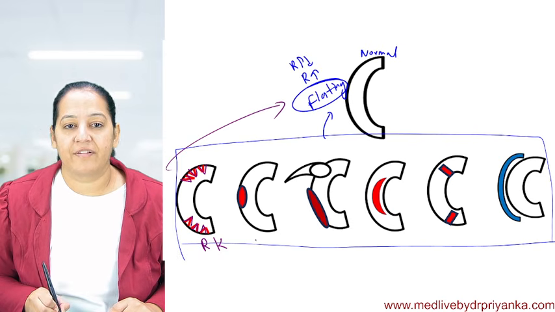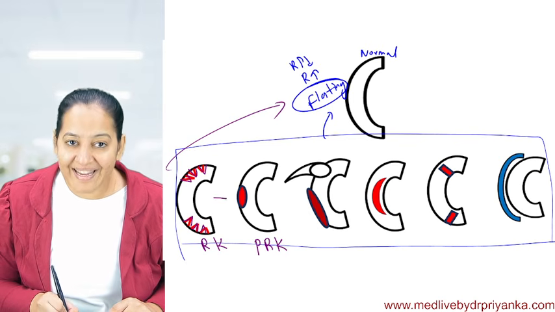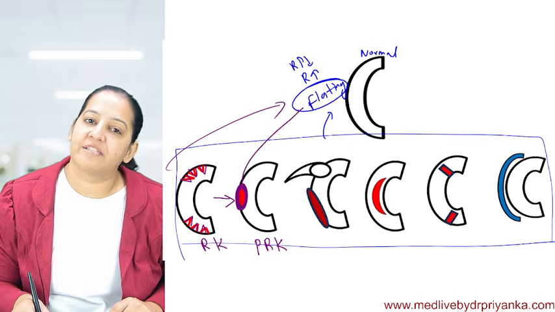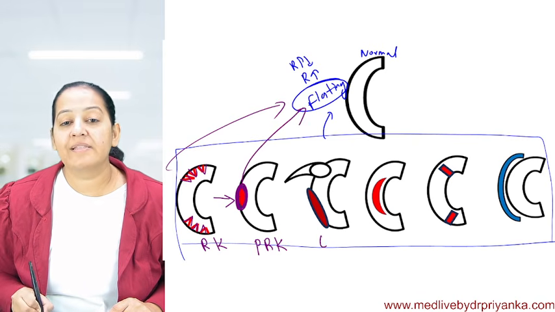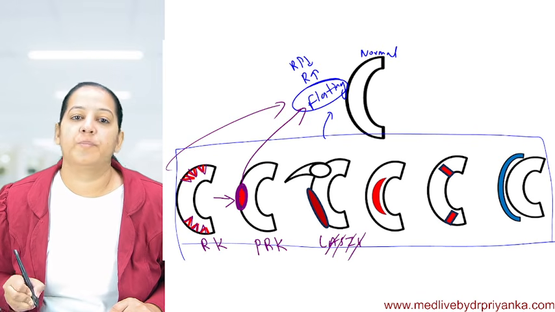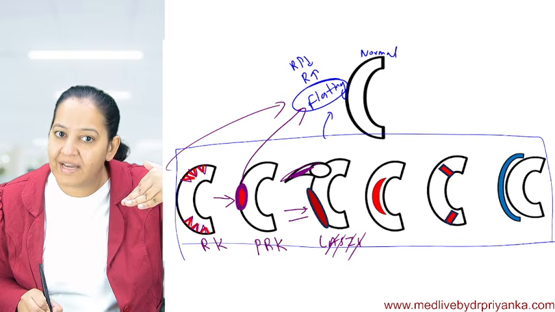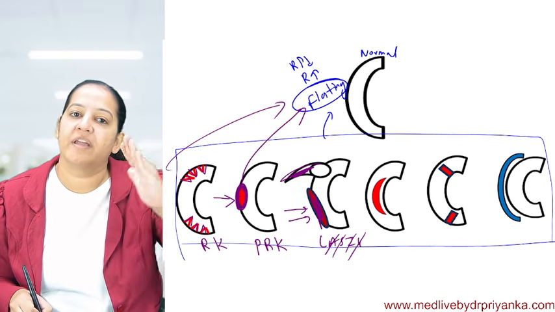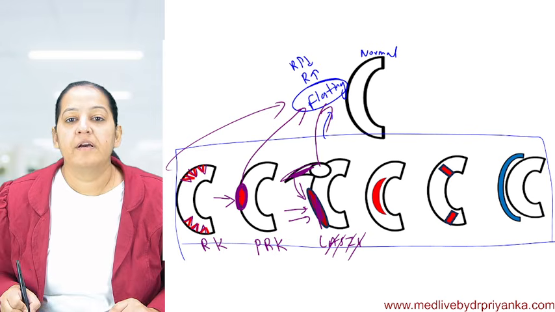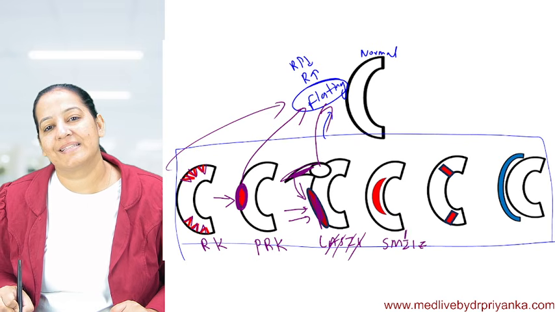The second is PRK, photorefractive keratectomy, in which we are using laser to ablate the anterior portion of the cornea, which is causing flattening of the cornea. The third is laser in situ keratomileusis. Here, first we are taking a flap out, then we are putting the laser to ablate the mid portion of the cornea, and then we are repositioning the flap, and that will cause flattening of the cornea again. The fourth one is SMILE or ReLEx.